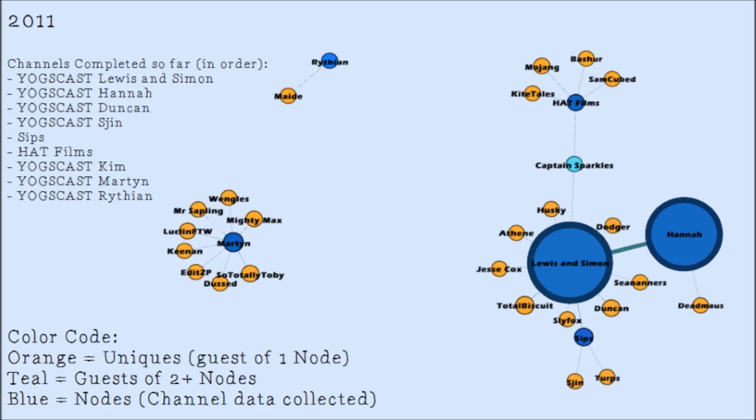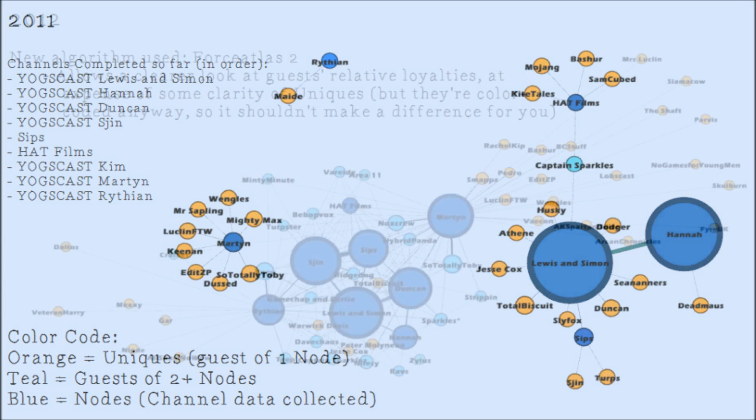Let's get into this. As you can see, Rythian has his own little island in 2011, as Martin did, but he also started his channel in the middle of December of that year. Now, this graph doesn't change much because of the switch I made between this week and last from the Yifan Hu algorithm to Force Atlas 2, but 2012 really did. Let's go on to next year and see.